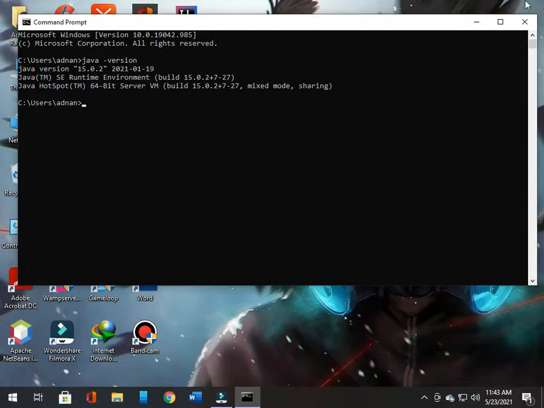Now here you can see that as we have installed version 15.0.2, our cmd shows that we have installed 15.0.2 successfully. By this you can check whether your Java JDK has been installed successfully or not. If this is not showing, then reinstall the JDK first.